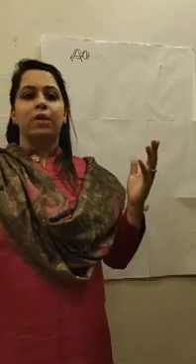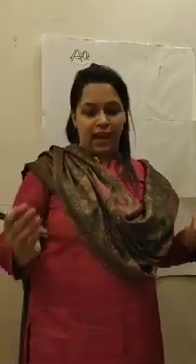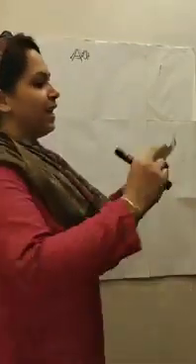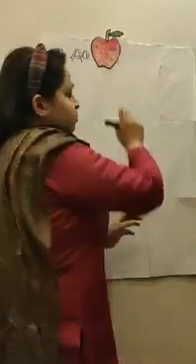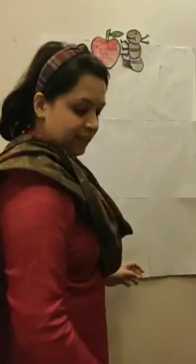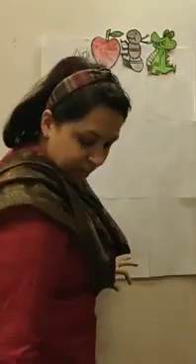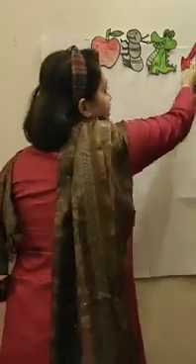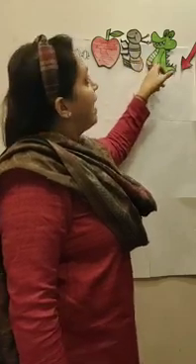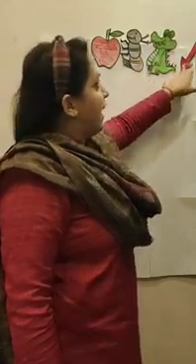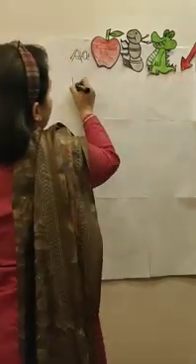So children, there are many objects that start with A. Let's revise. A for apple. A for ant. A for alligator. A for arrow. Apple. Ant. Alligator. Arrow.